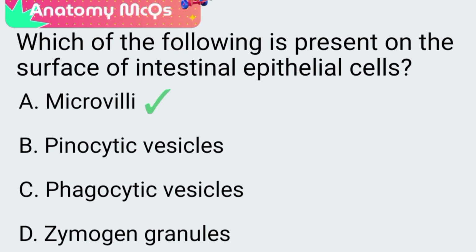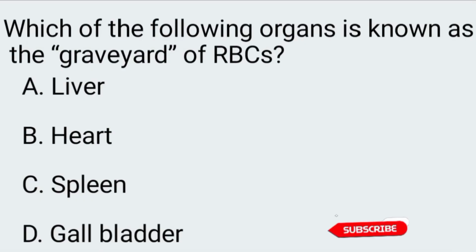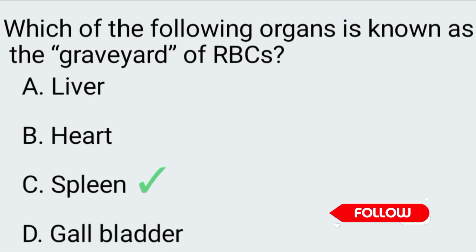The correct answer is option A, microvilli. Next question. Which of the following organs is known as the graveyard of RBCs? A. Liver, B. Heart, C. Spleen, D. Gallbladder. The correct answer is option C, spleen.